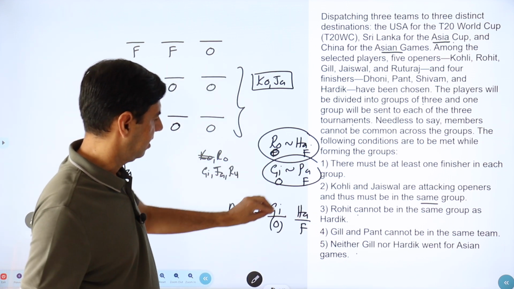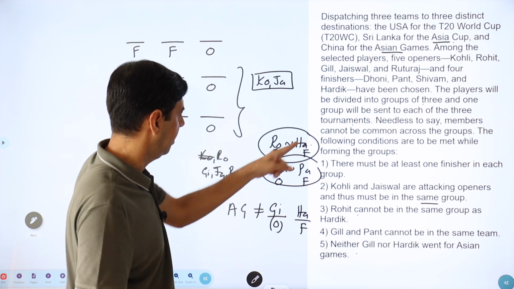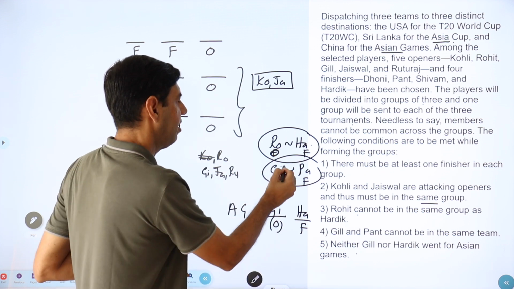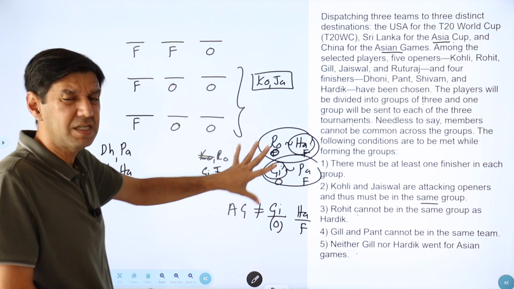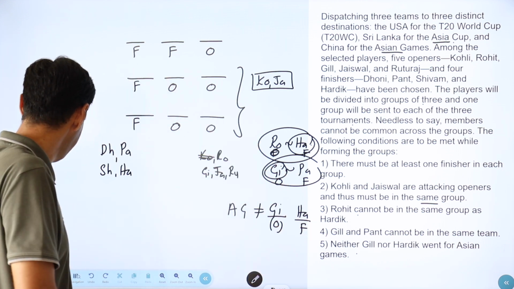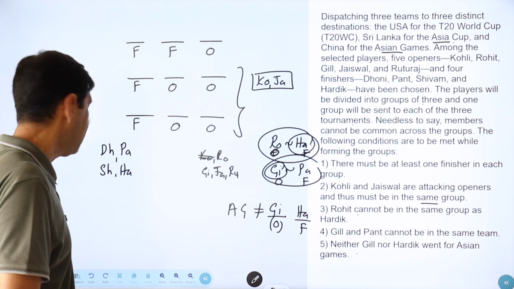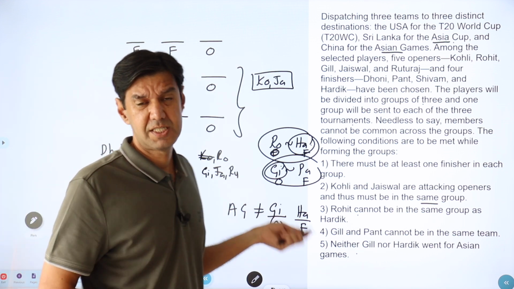Gill, Pant, Gill, Asian Games, Hardik. Okay. So one from here, they cannot be in the Asian Games. So somewhere just make this in your mind map and then move ahead. Or else I'm again telling you, the set is very easy.